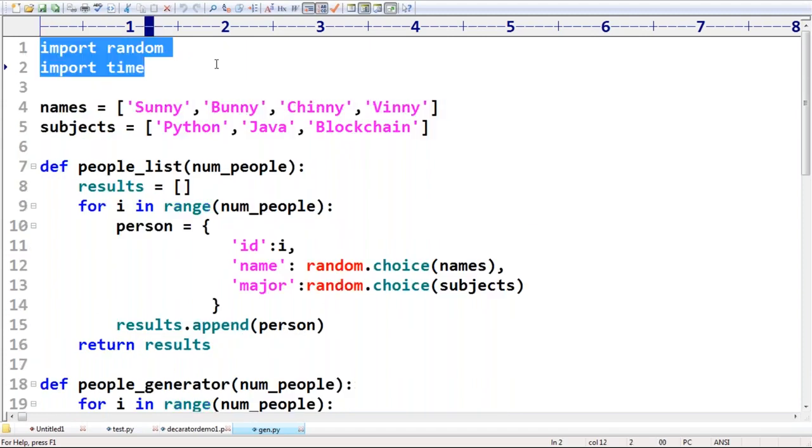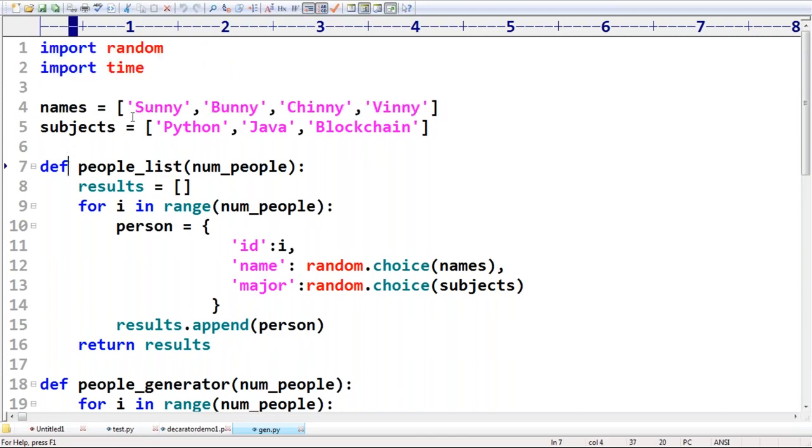Two modules are imported. The first module is random, the second module is time. Next, there are names: Sunny, Bunny, Chinny, Winnie. Subjects are there: Python, Java, blockchain, something like that I have. Sir, there is one function, people list.